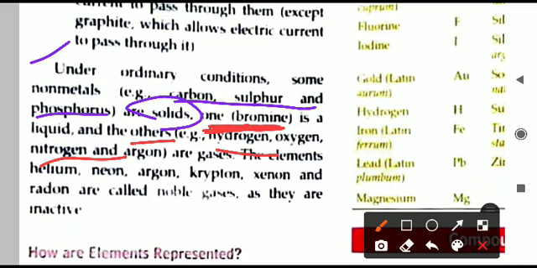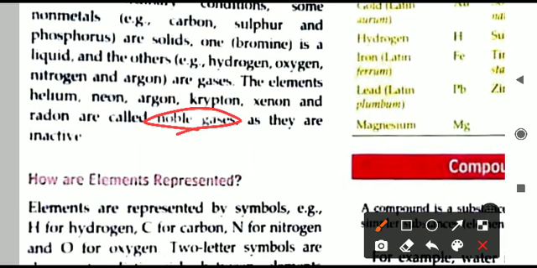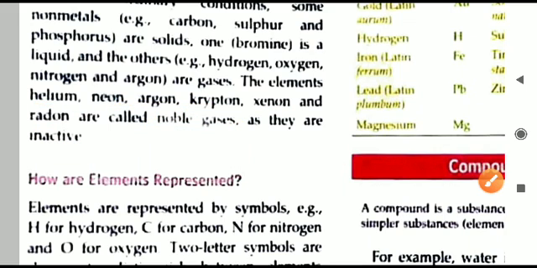Remaining all the non-metals are gases only, and we can say all the gases are non-metals only. No gas is there which will be put in the category of metals. All the gases are non-metals only, and these gases also include the noble gases like helium, neon, argon, krypton, xenon, and radon. All these are noble gases. They are inactive gases. They do not react with any other substance. That is why they are called noble gases. And all these noble gases are also in the category of non-metals only. So that is all about the properties of elements.